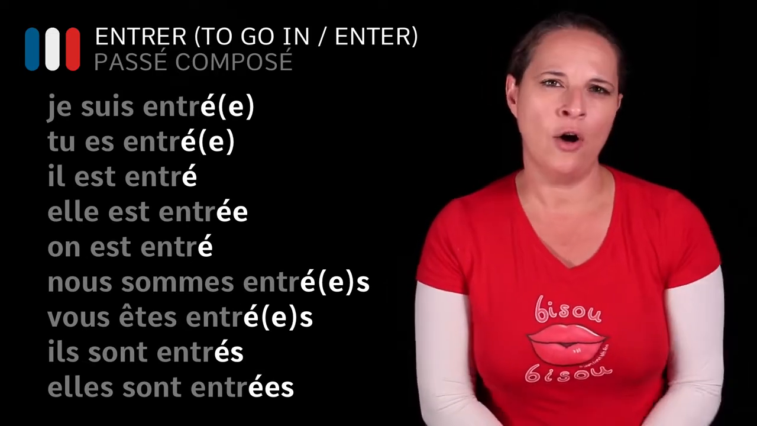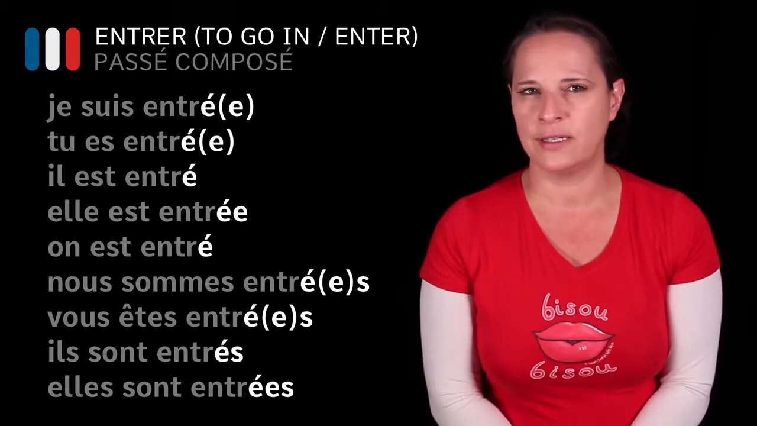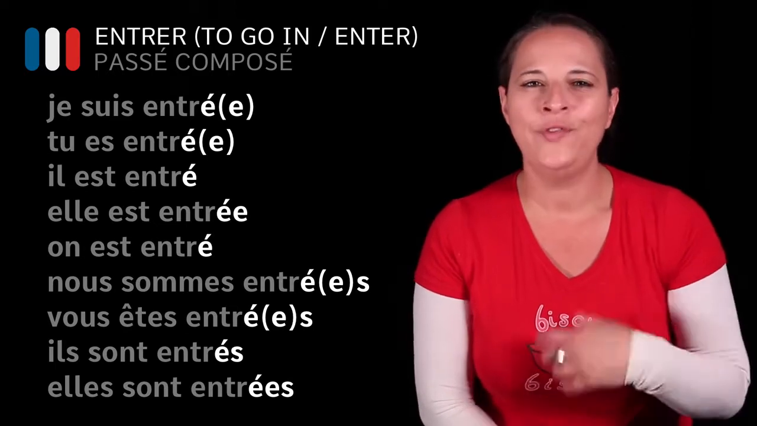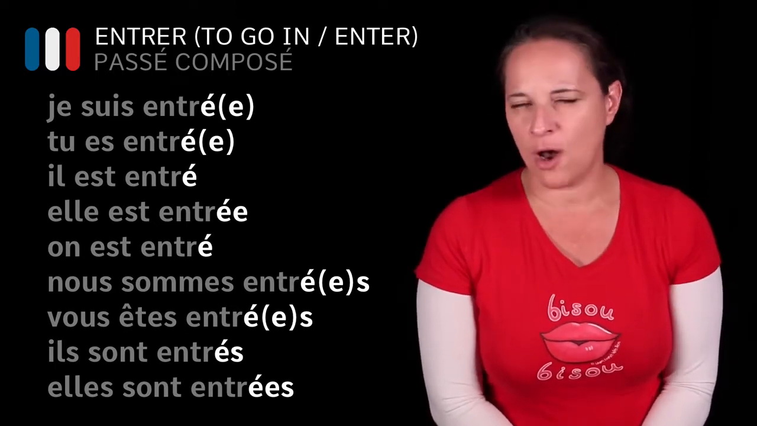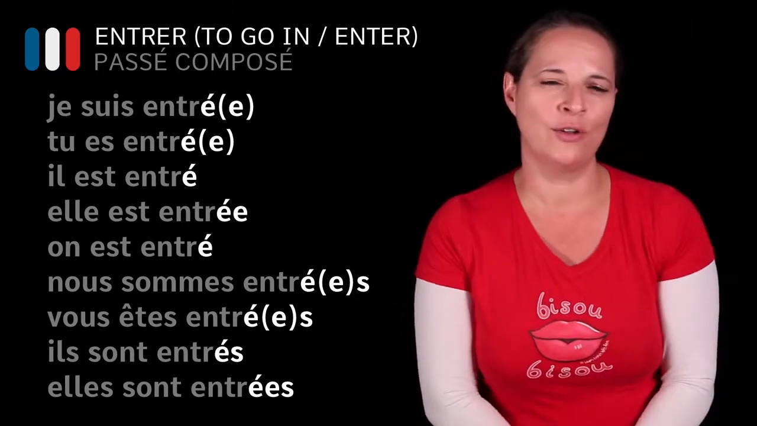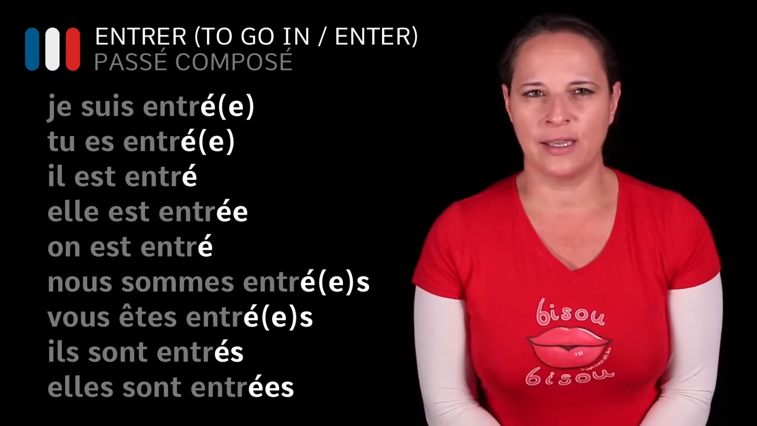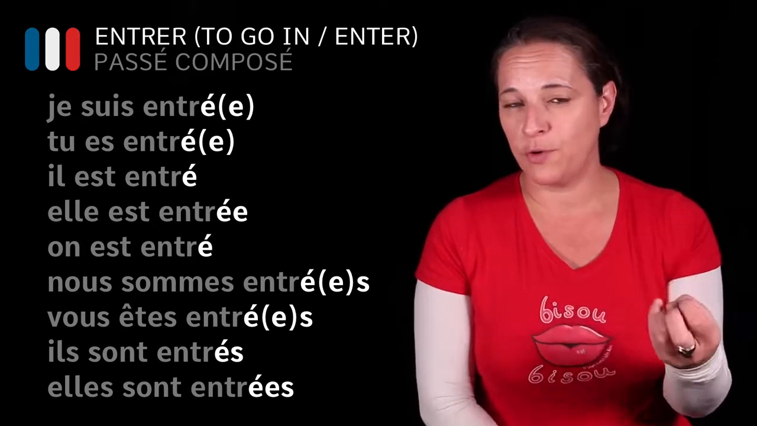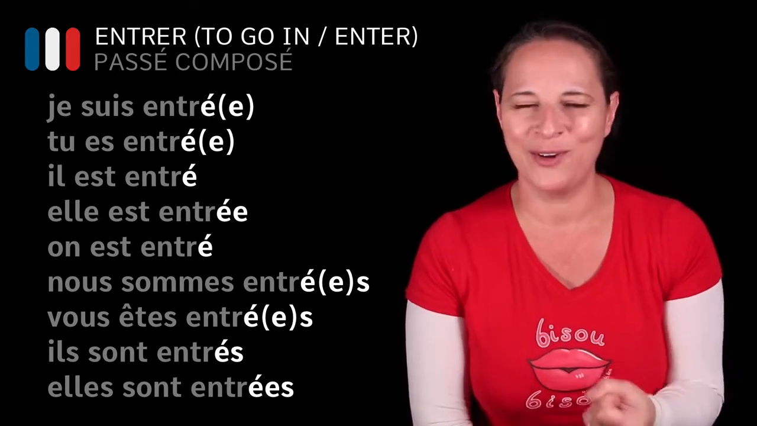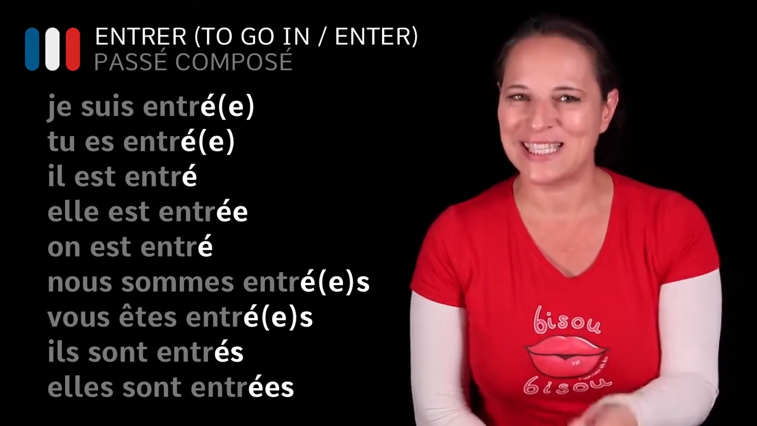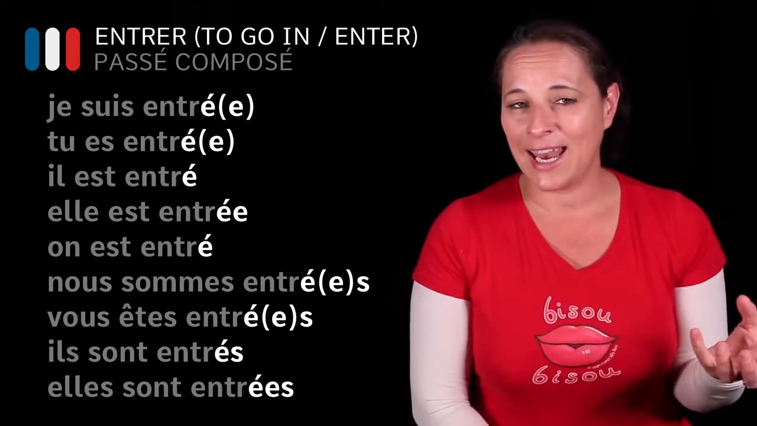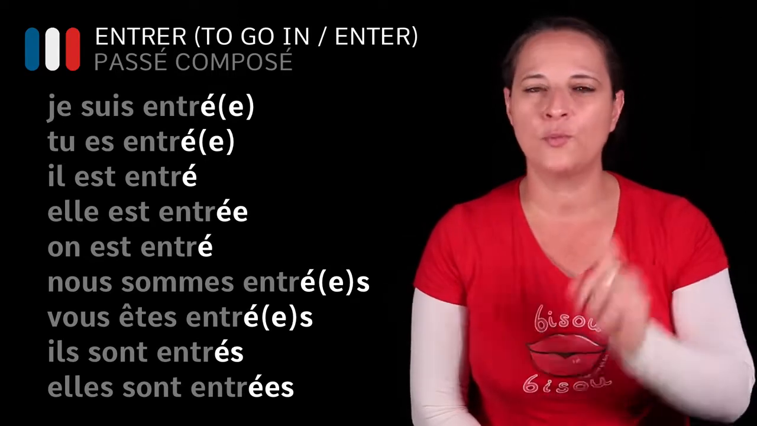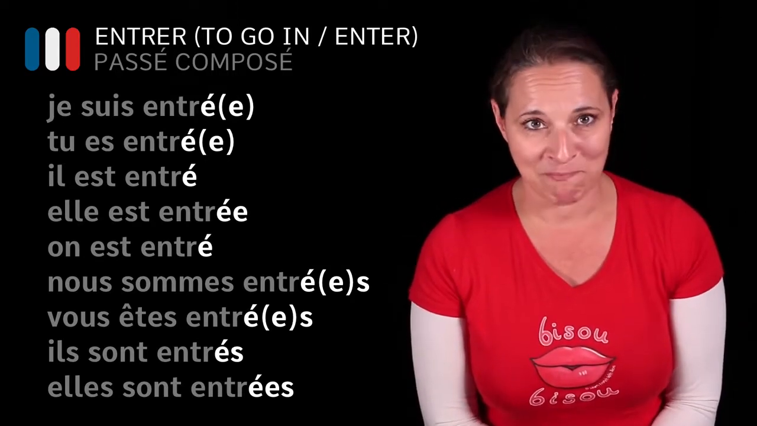So, tu es entré. You entered, or you have entered. Il est entré. Elle est entrée. On est entré. Nous sommes entrés. Vous êtes entrés. Ils sont entrés. Elles sont entrées. And have a look at the last two. Ils, because it's plural but masculine, so just add an S. And elles, because it's plural and feminine, you add an E and an S, okay? Because we are using the verb to be, okay?